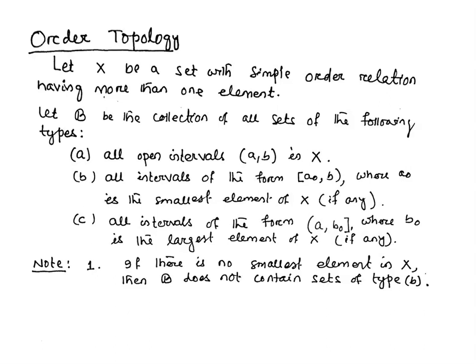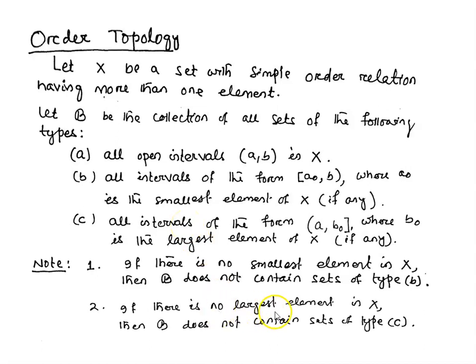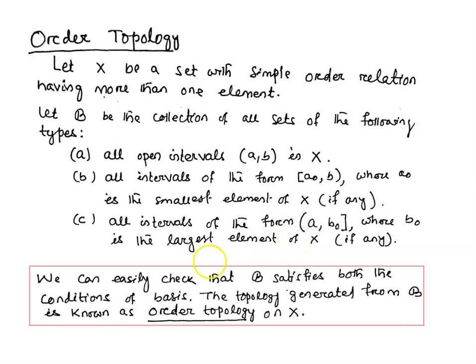If there is no smallest element in X, then B doesn't contain sets of type B. Similarly, if there is no element in X which is largest, then B doesn't contain sets of type C. We can easily check that this collection B satisfies the conditions of a basis.